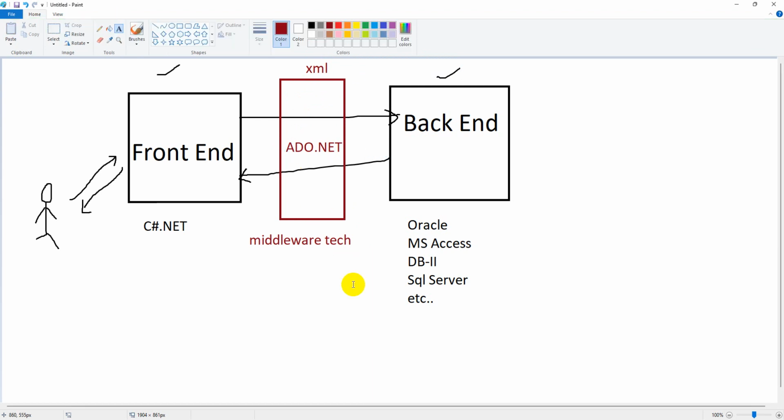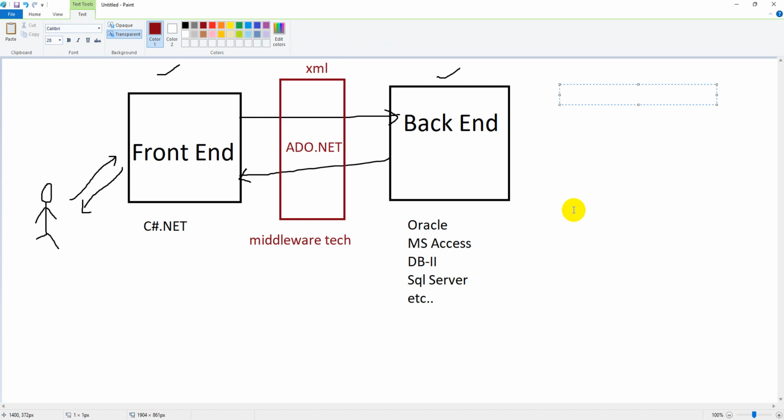So here we are going to use ADO.NET as our middleware technology. Now you can easily understand. With the help of ADO.NET only, you can provide communication from front end to back end and back end to front end also. This is exactly the purpose of ADO.NET. In ADO.NET there are some predefined namespaces. We are going to use them to create a complete 100% program which is going to communicate from front end to back end.